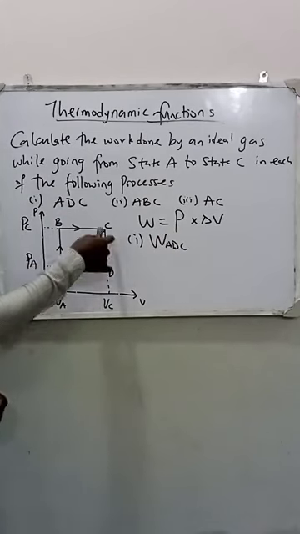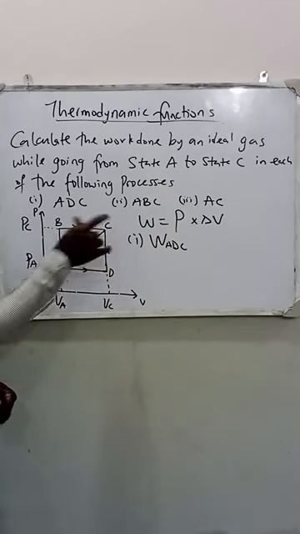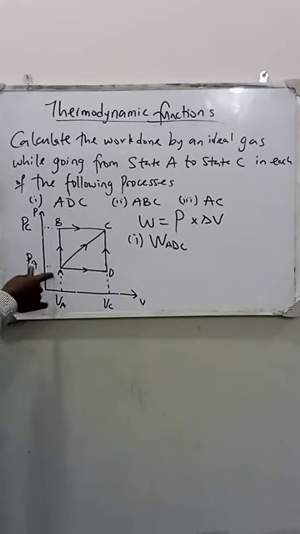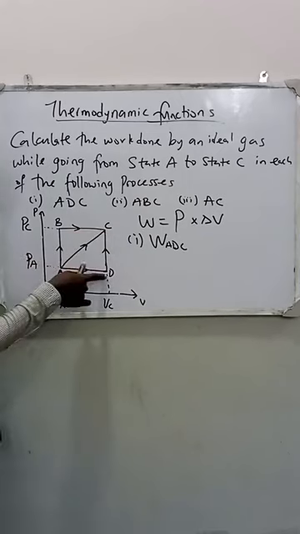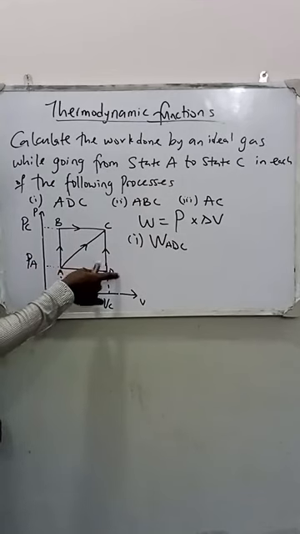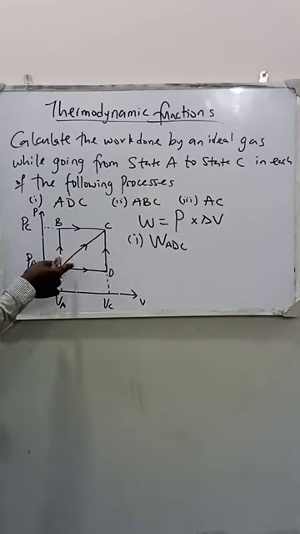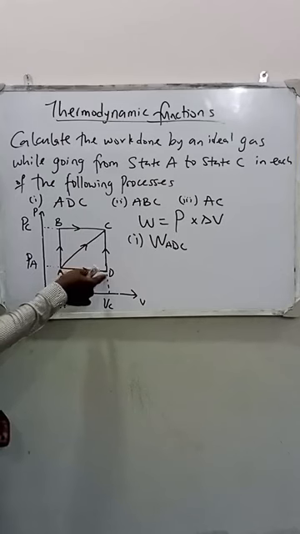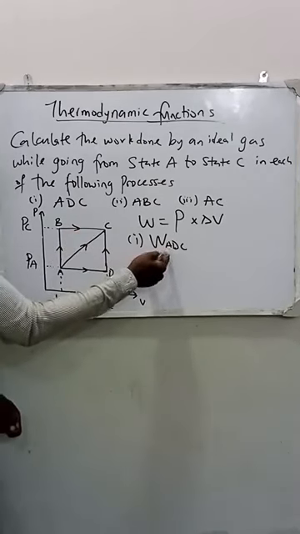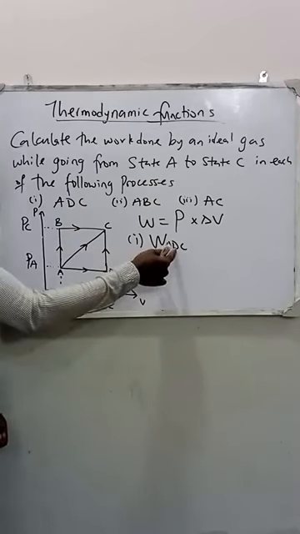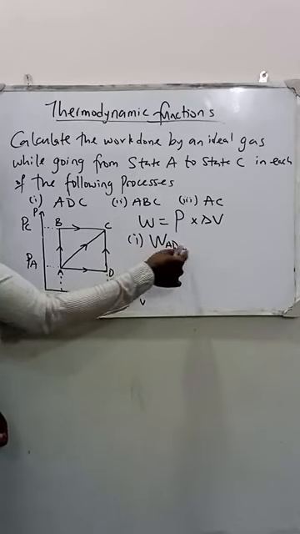For me to move towards ADC, I'll first move from A to D, then from D to C. You can see the arrow has shown it clearly. I can't just move from A to C. No, I'll first move from A to D, then from D to C. So this gives us ADC. Moving from A to D, and the final movement from D to C.